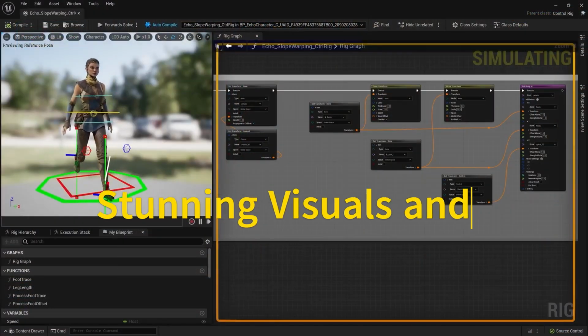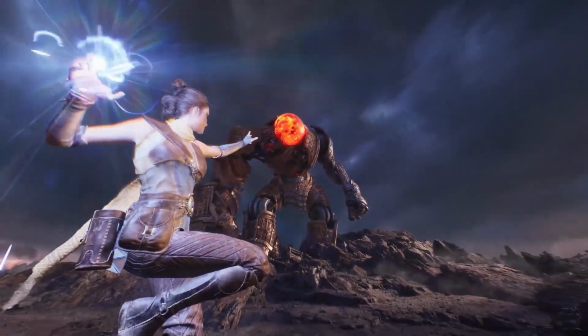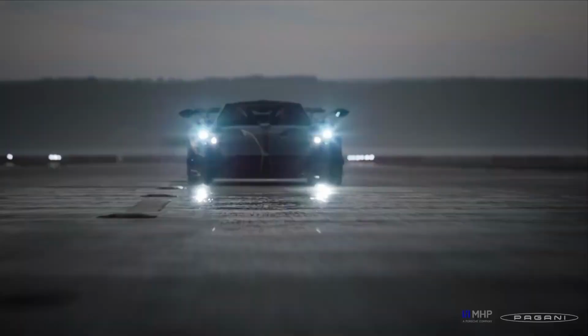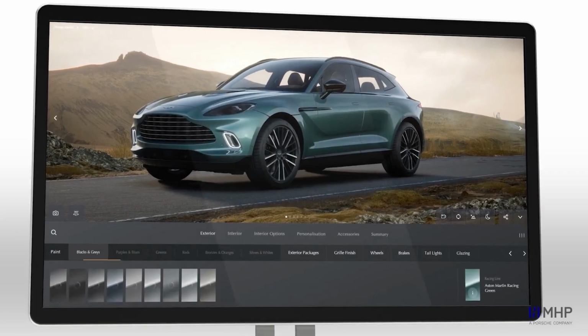2. Stunning visuals and animations. Unreal Engine lets you create beautiful visuals and animations. You can design realistic characters, environments, and special effects. The animation tools help you bring your characters and scenes to life.